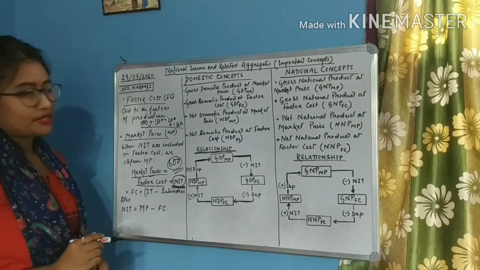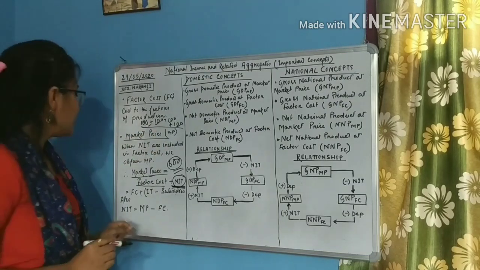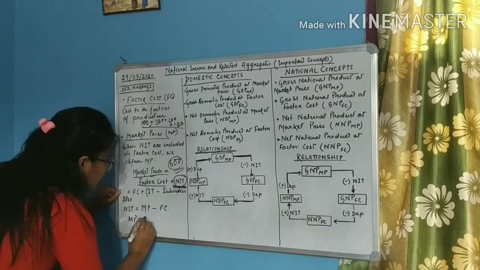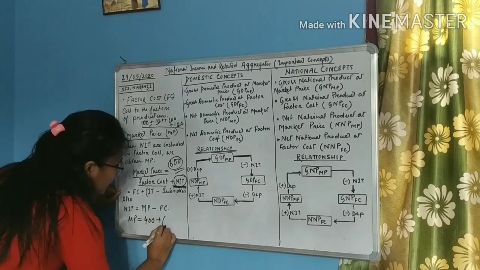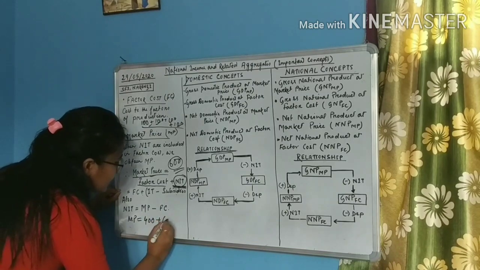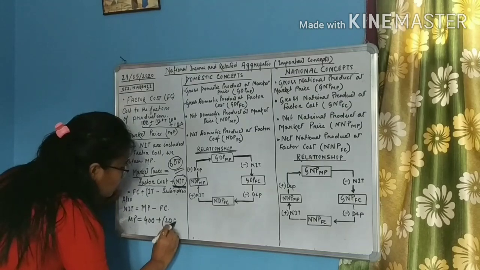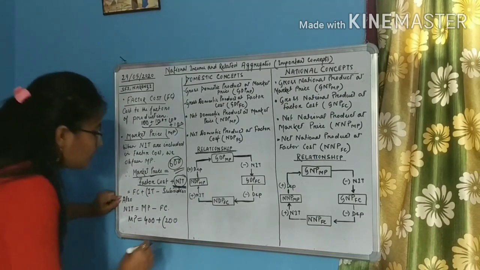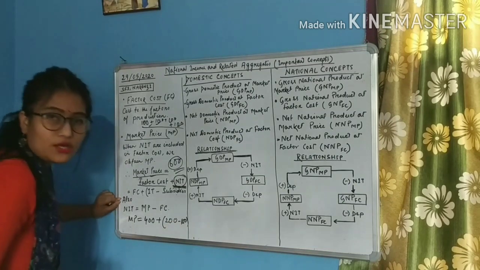Okay, so factor cost plus, we all know the formula of net indirect tax, it is indirect tax minus subsidies. So students, if the factor cost is 400 rupees, then market price will be factor cost 400 plus indirect tax. Let us say the indirect tax that I have to pay to the government is rupees 200, and the subsidy that the government is paying to me is, let's say, 150 rupees.